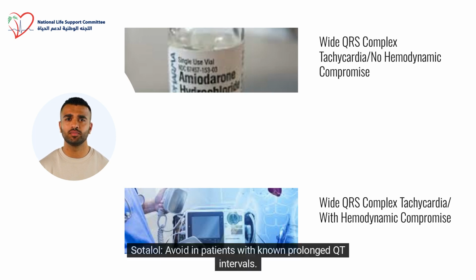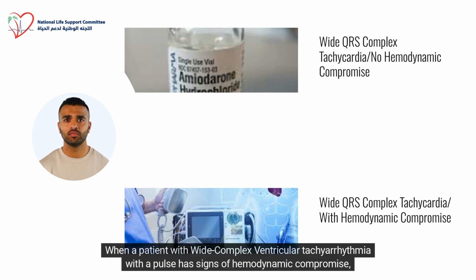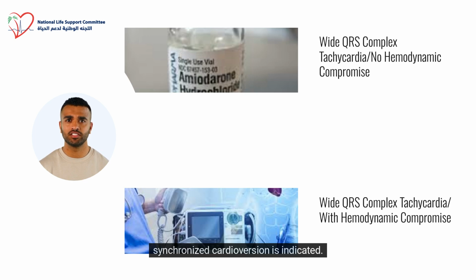Sotalol: avoid in patients with known prolonged QT intervals. Administer 100 milligrams, 1.5 milligrams per kilogram, over 5 minutes. When a patient with wide complex ventricular tachyarrhythmia with a pulse has signs of hemodynamic compromise, synchronized cardioversion is indicated.